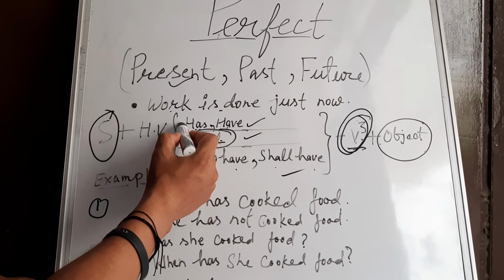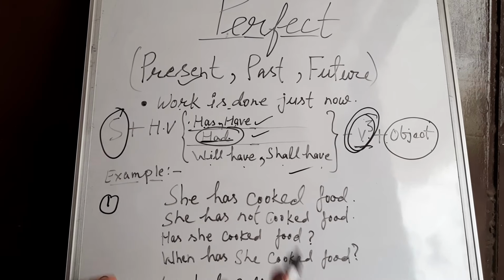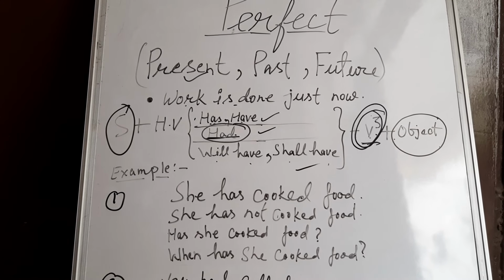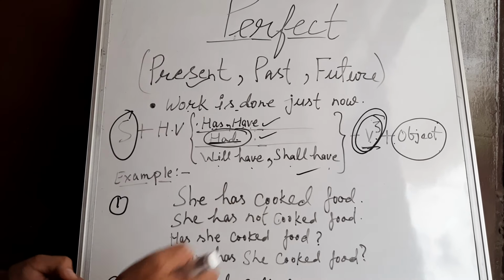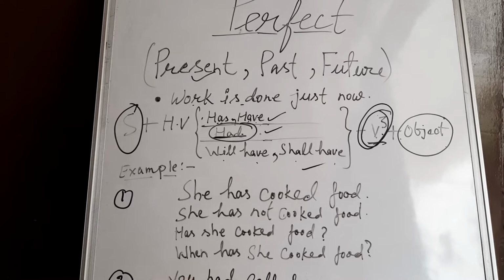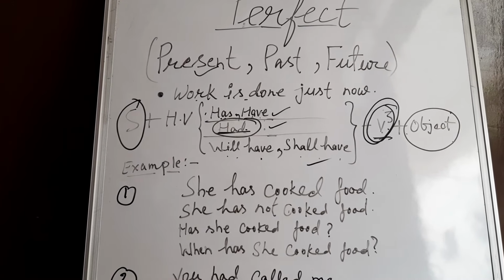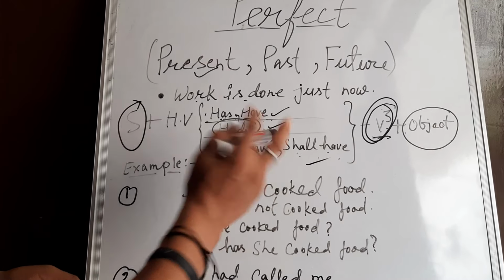Has is used with a singular subject in present perfect tense: he, she, it and a single noun. Have is used with I, we, they, you and more than one noun. Had has no distinction of singular and plural subject; only had is used with both. And will have and shall have I have described just now. This is the first person pronoun and this is the second and third person pronoun.